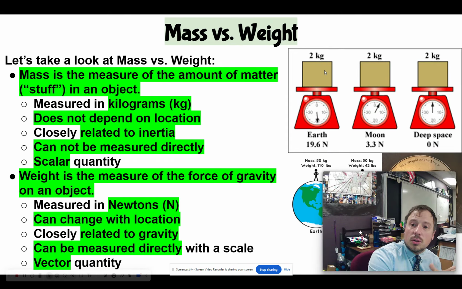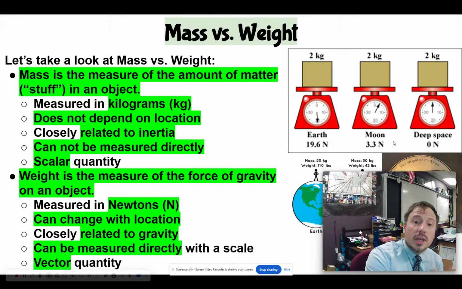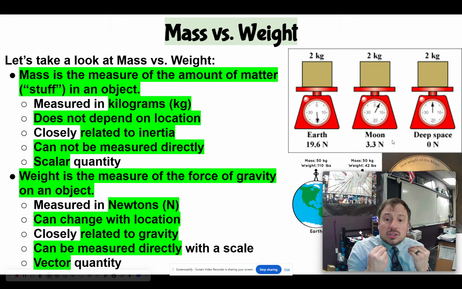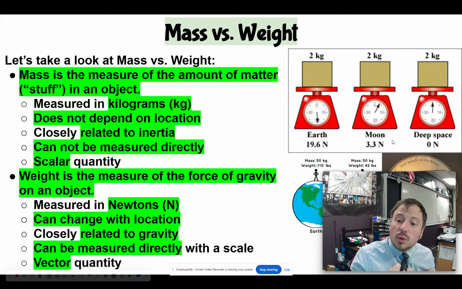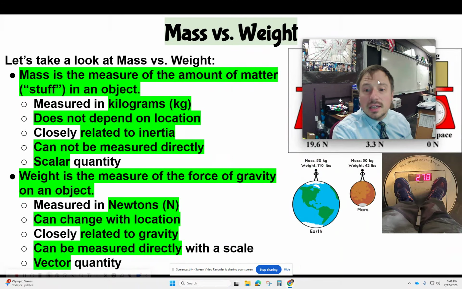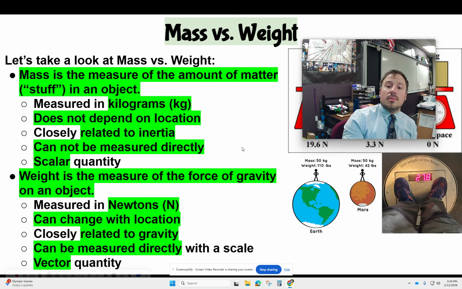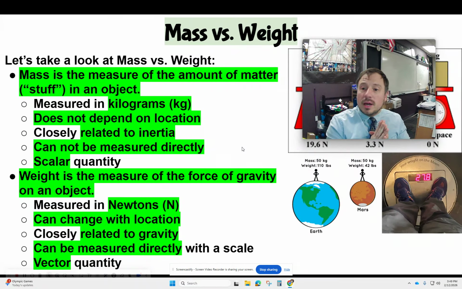So you can see this little 2 kilogram box: whether it's on Earth, the moon, or out in deep space, it's still 2 kilograms of mass, the amount of stuff. The weight, the force of gravity pulling on it, can change based on where it is. Like this astronaut going from the Earth to Mars: the mass does not change, but the weight, the force of gravity, will.